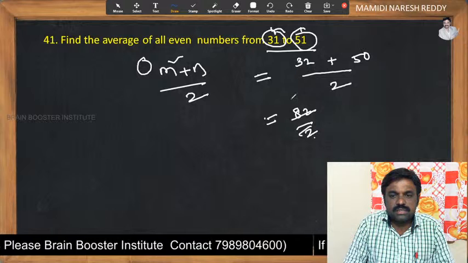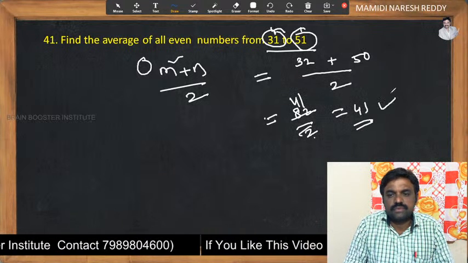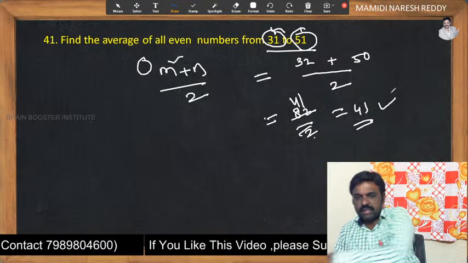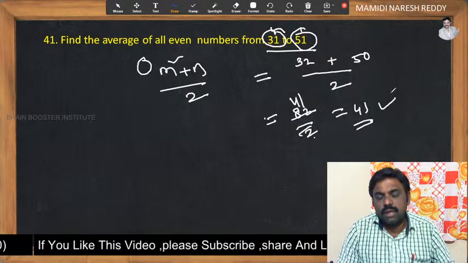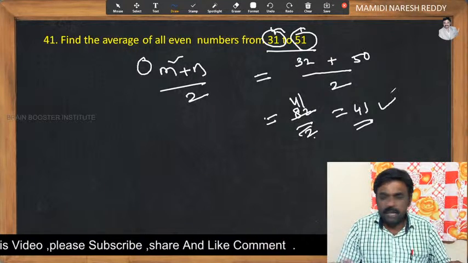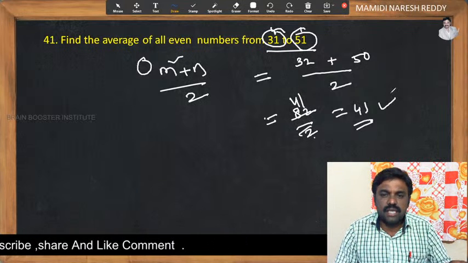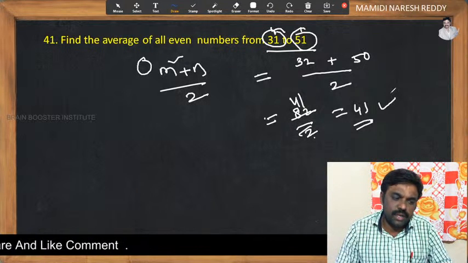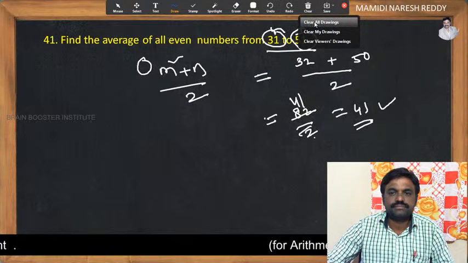Now 2 ones, 2 40 ones, the answer would be 1. Very simple, my dear friends, very simple. If you want, you can check with the traditional method. It may take time, but this is the easiest method. So (m plus n) by 2 is nothing but 82 by 2. Let's go with another one.